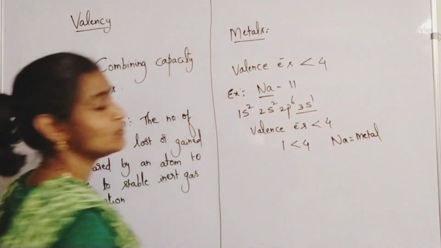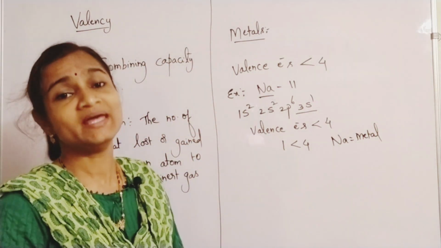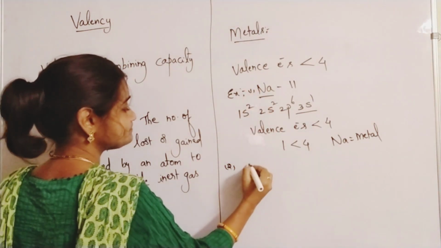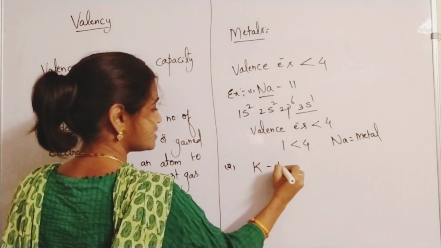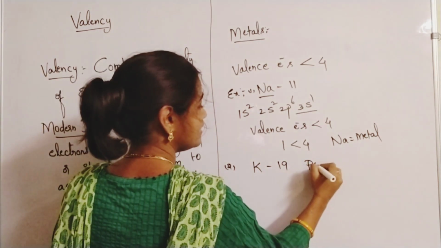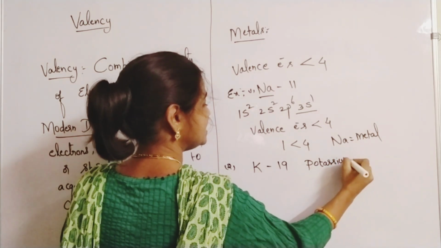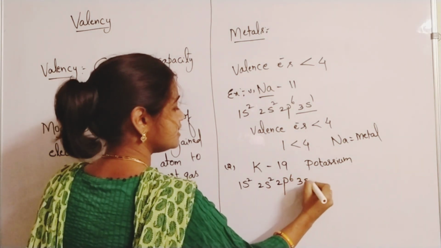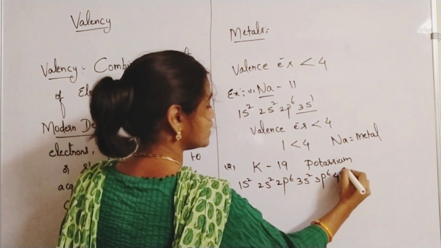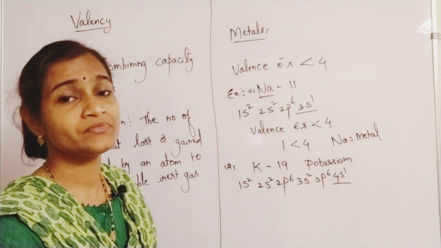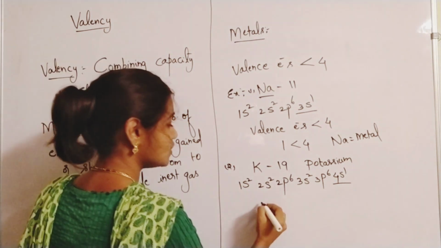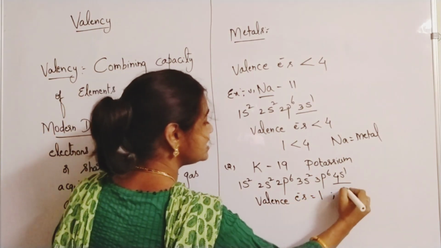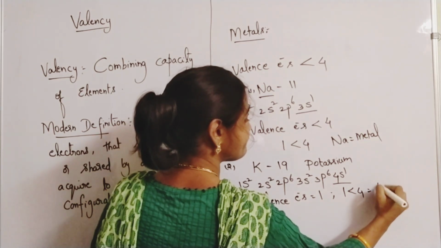You know that. You can even take the example of magnesium, calcium. Example 2: potassium, K, atomic number 19. You have the configuration 1s2, 2s2, 2p6, 3s2, 3p6, 4s1. So valence electrons are how many? Only 1. So potassium is also a metal. Valence electrons are only 1 and 1 is less than 4. So potassium is a metal.